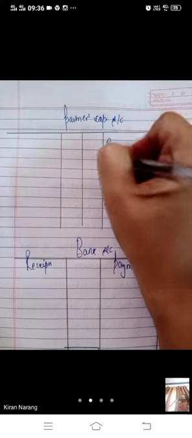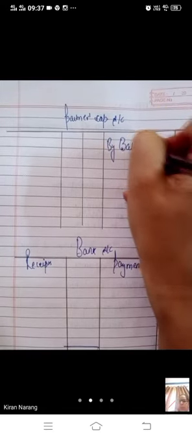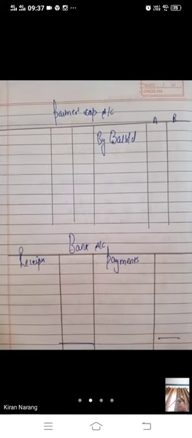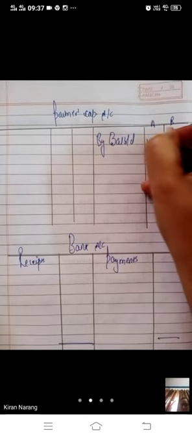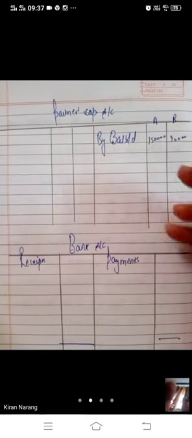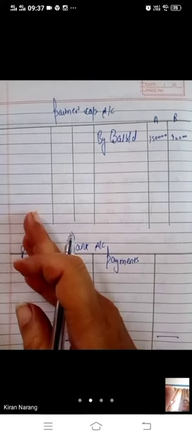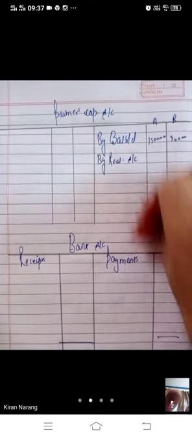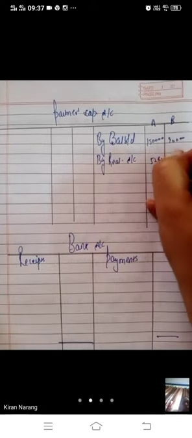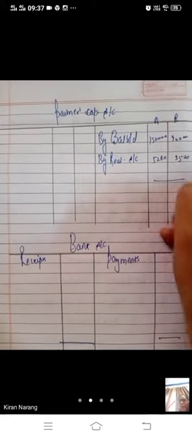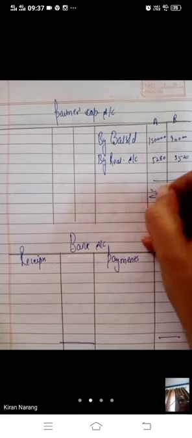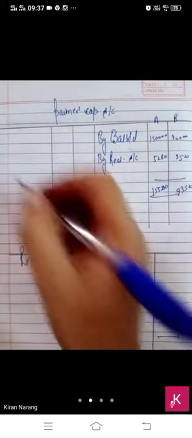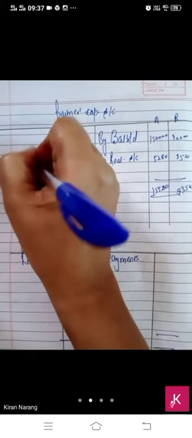So first of all we will record the balance b/d. You know, we have not recorded the capital there, so this is the place where we will record the capitals of the partners, 150 and 90,000. There was no reserve, no things to be written off. So only one thing was there, that was profit on realization account. So nothing we have to deduct. This will be your final payment.